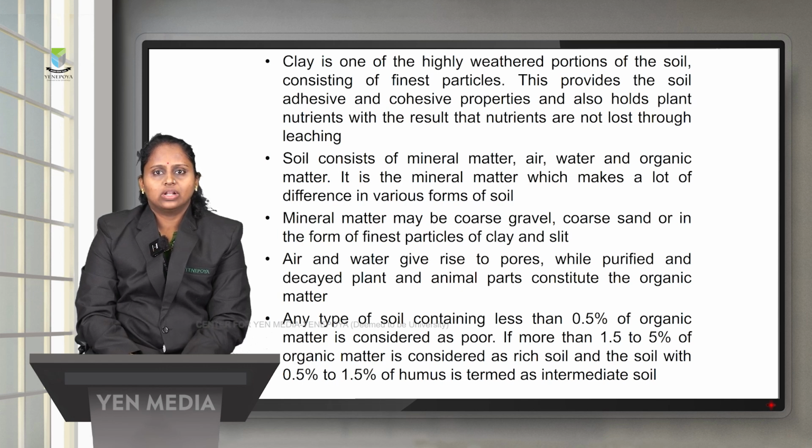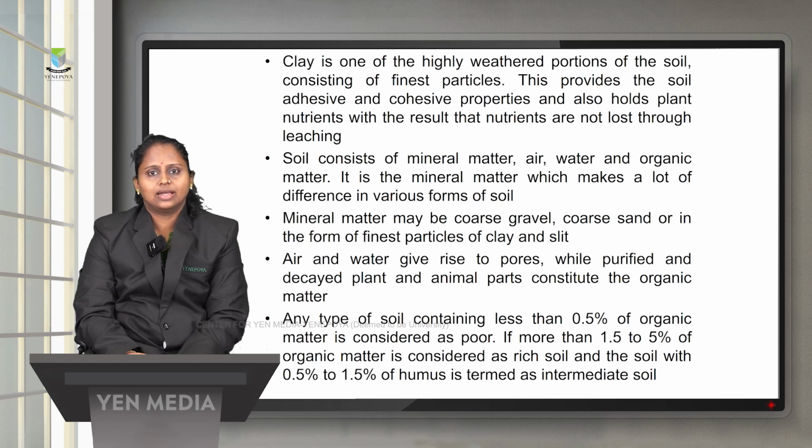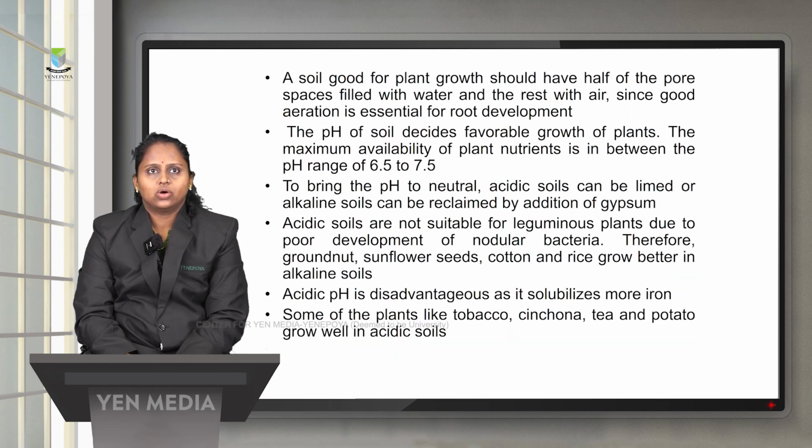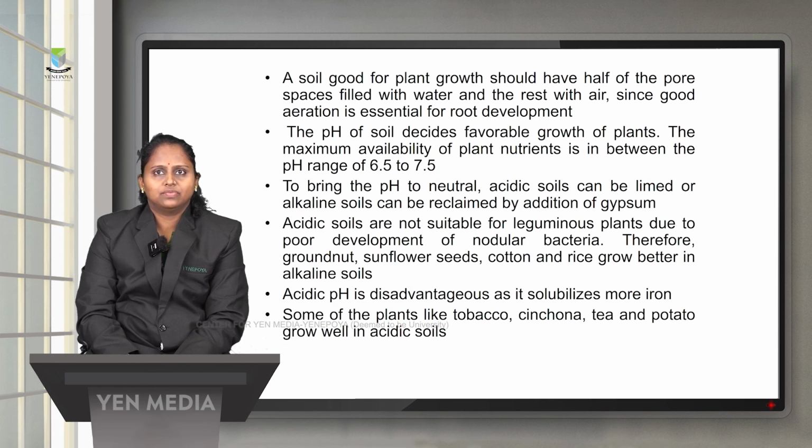Any type of soil containing less than 0.5% of organic matter is considered poor, and 1.5 to 5% of organic matter is considered a rich soil, and the soil with 0.5 to 1.5% of humus is called the intermediate soil. A soil which is good for plant growth should have half of the pore spaces filled with water and the rest with air, and hence good aeration is essential for development of the roots.